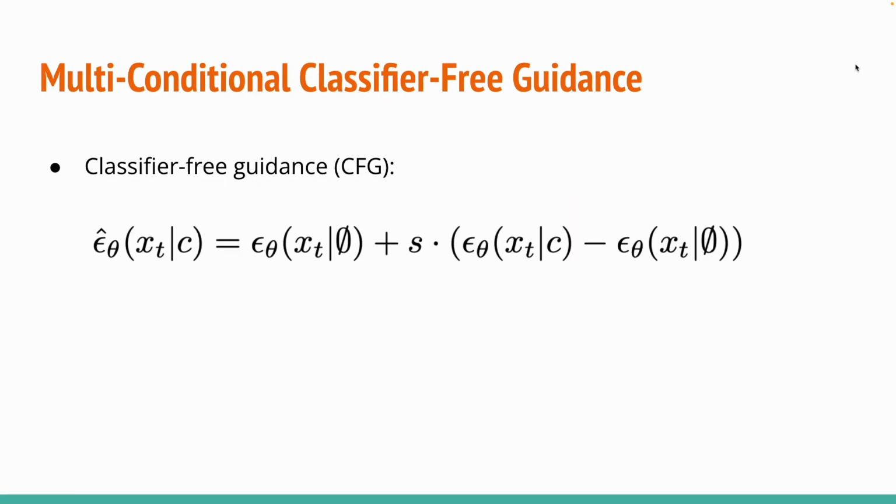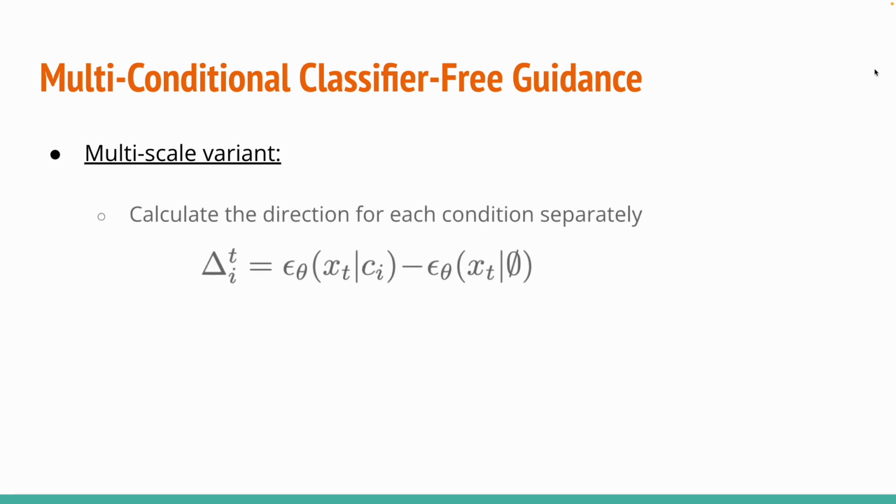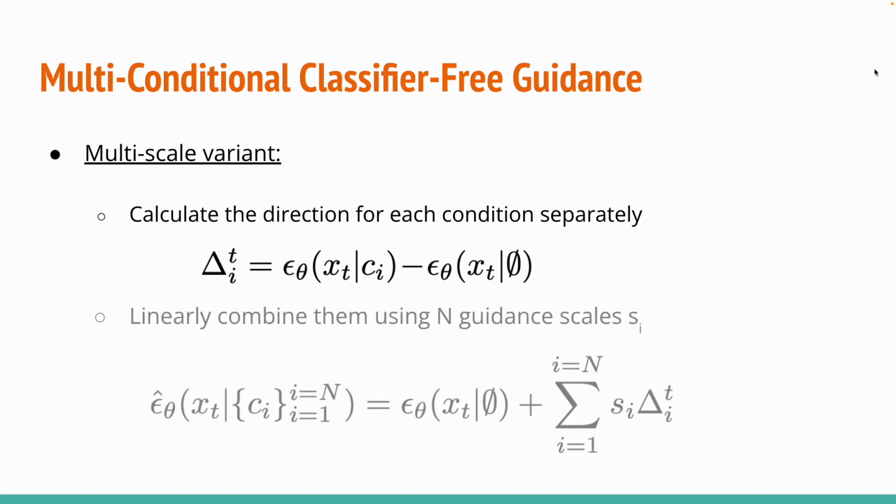Classifier-free guidance is an inference method for conditional diffusion models that enables trading off mode coverage and sample fidelity. It involves training a conditional and unconditional model simultaneously and combining their predictions during inference. In order to extend classifier-free guidance to our multi-conditional case, we suggest two variants. The multi-scale variant involves calculating the direction for each condition separately, then linearly combining them using a different guidance scale per direction.